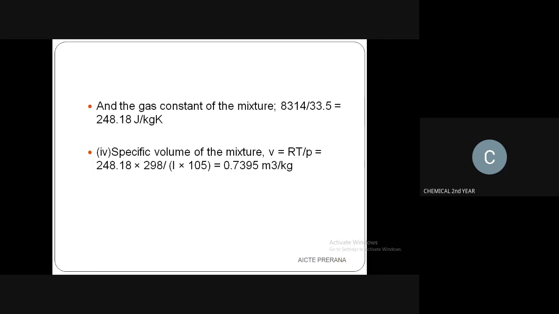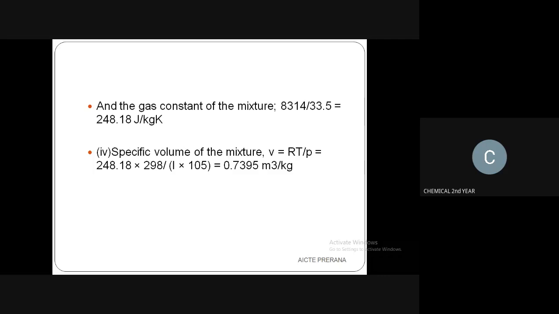R is the gas constant we found here, T is the temperature, and the pressure is 1 bar, which they have given us. You have to convert it: 1 bar is equal to 10^5 pascal.